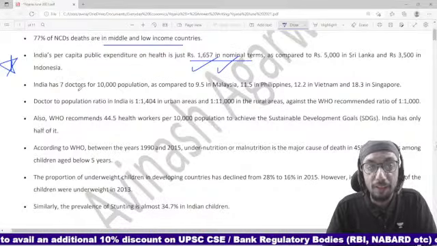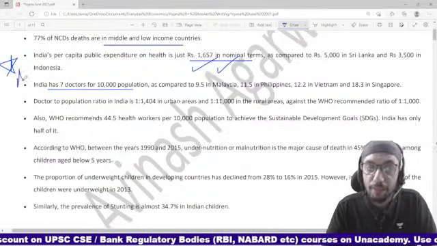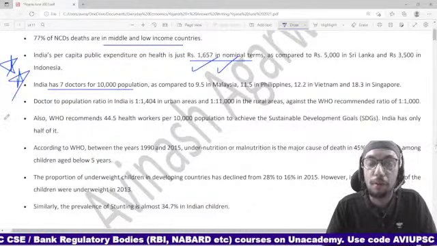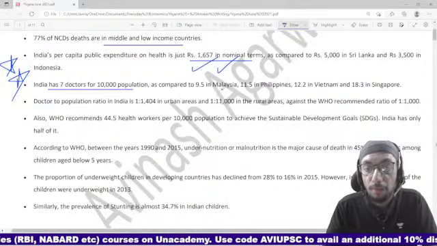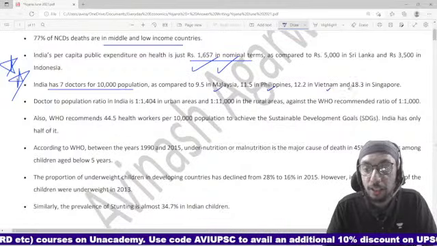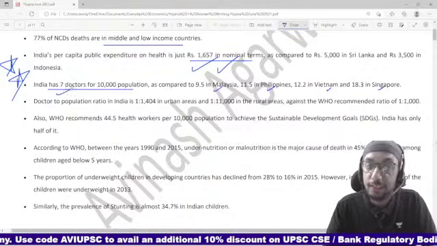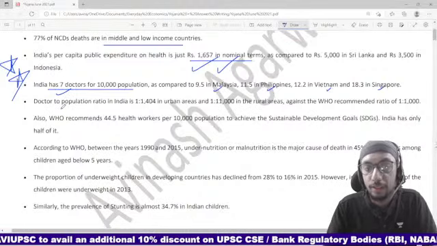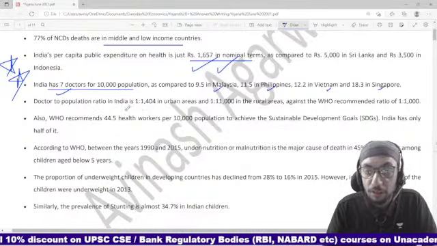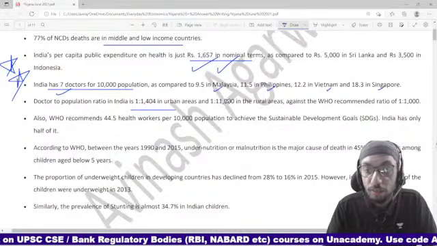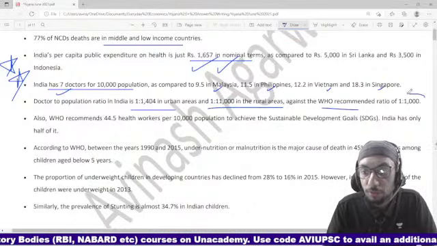India has just 7 doctors for 10,000 population. This is another very important figure which you should be able to quote. Of course, it is going to be very difficult to remember the figures for Malaysia, Philippines, Vietnam, and Singapore, but at least this figure can be quoted. The doctor to population ratio in India is 1 to 1400 in urban areas and 1 to 11,000 in rural areas, and WHO recommends 1 to 1000.